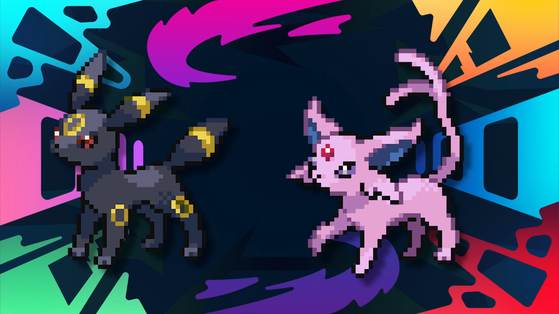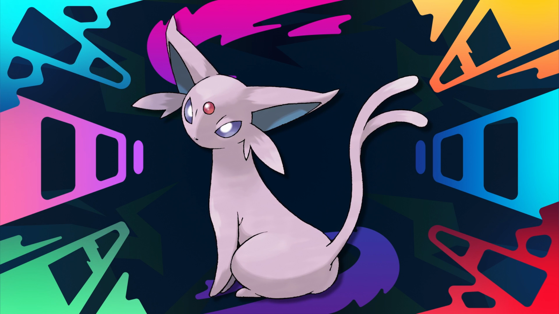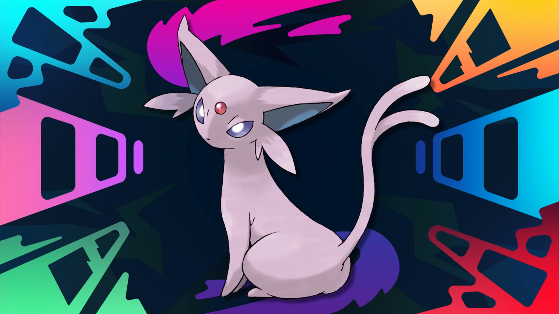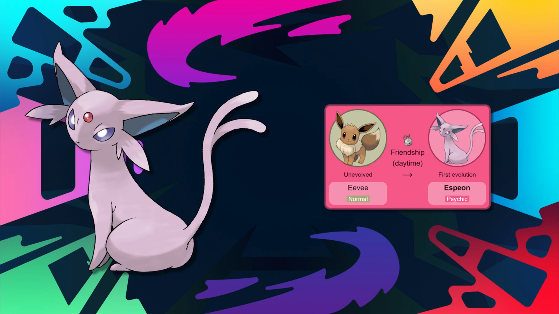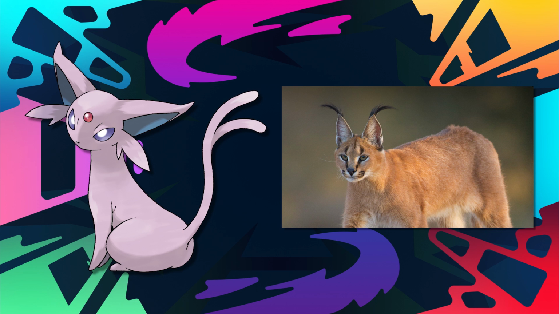Starting off the best set of evolutions, we have the Johto set of Umbreon and Espeon. I'll start with Espeon though, because it's best to save the best for last. Espeon evolves from Eevee through friendship in the daytime, when the day-night cycle was first introduced in Generation 2. Out of all the evolutions, I think Espeon has the most interesting origin in lore. Espeon out of all the evolutions looks the most feline.